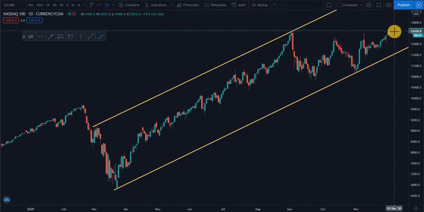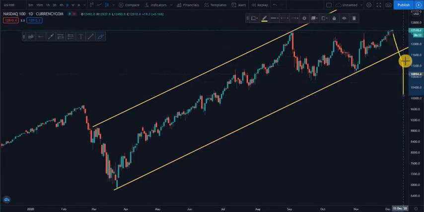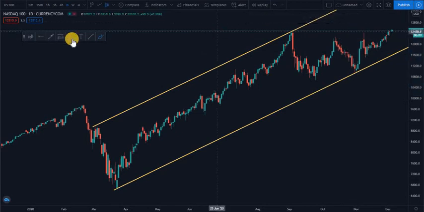Previously the market reached its highest high on Nasdaq, and now it seems like it's about to break its previous highest high. It might happen that Nasdaq drops, but we can't anticipate that, because right now we're having a bullish trend.